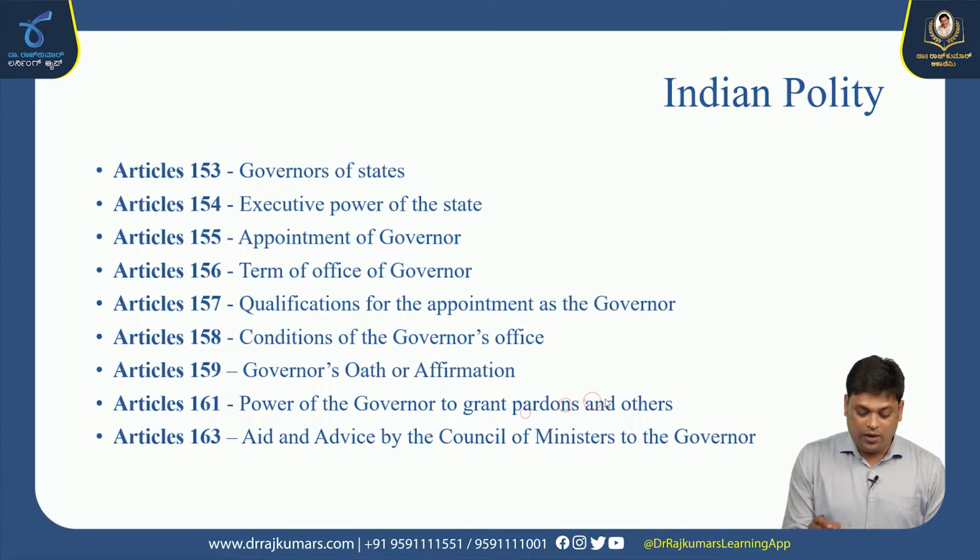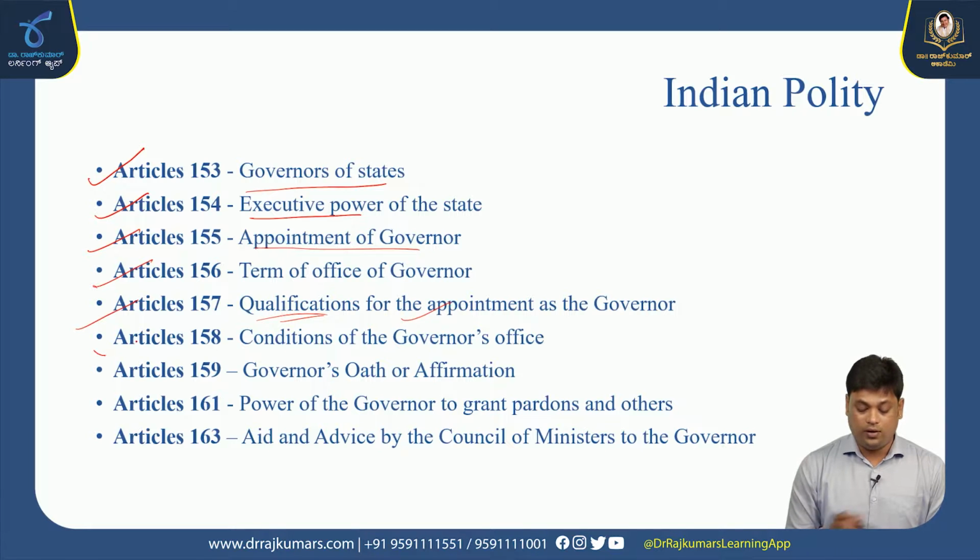Article 153, the governors of the states. There should be an office for the governor of a state. Article 154, the executive power of the state. Article 155 is about appointment of the governor. Article 156 is about the term of office of the governor. Article 157 is about the qualification for appointment as the governor.